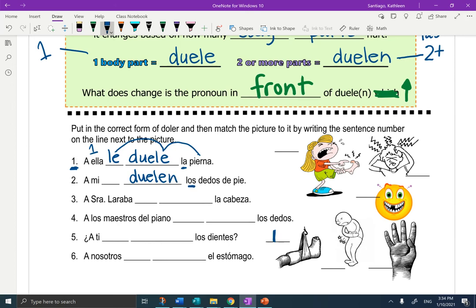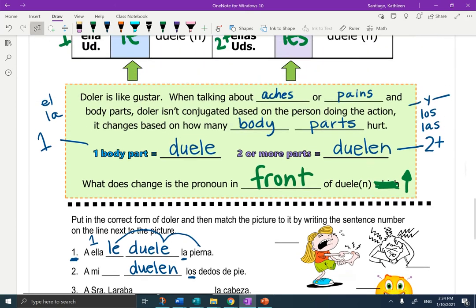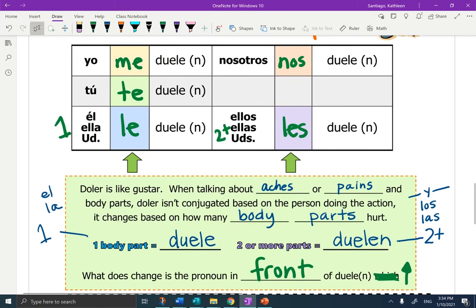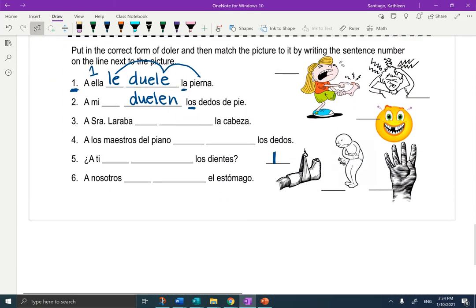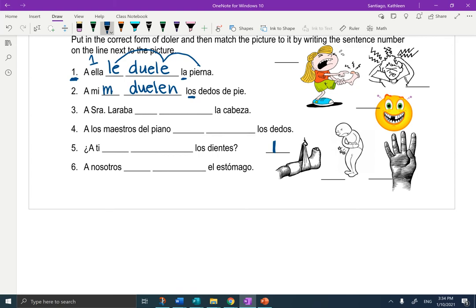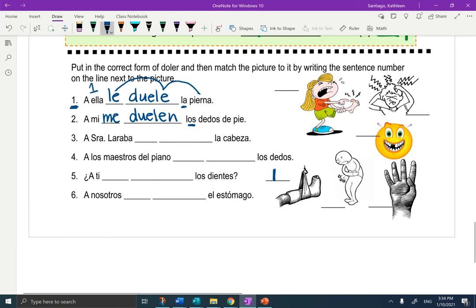Now, when I'm talking about myself, go back up to the chart. What's the right pronoun to talk about yourself? That's right, it's me. So, a mí me duelen los dedos de pie. What picture represents that? Which one shows los dedos de pie? Yes, this one. So we're just going to put a número dos. Pause the video here and see if you can complete the rest of these without me.